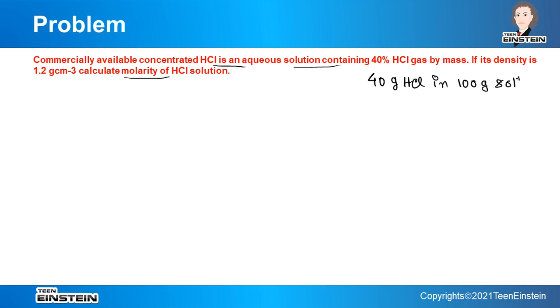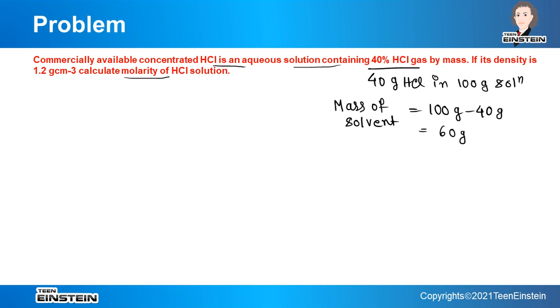This is the meaning of this line. If that is the case, then what will be the mass of solvent? Simply we have to deduct 40 from 100. So mass of solvent will be 100 gram minus 40 gram, which is equal to 60 gram.